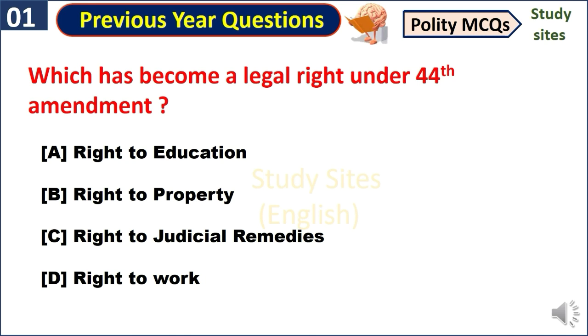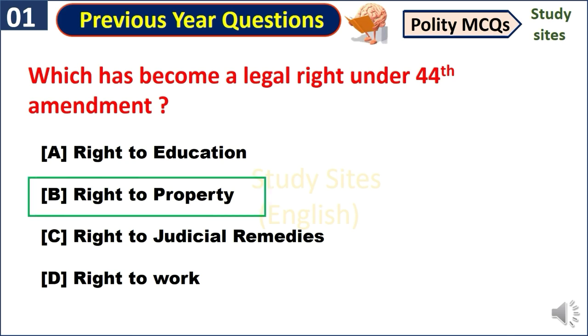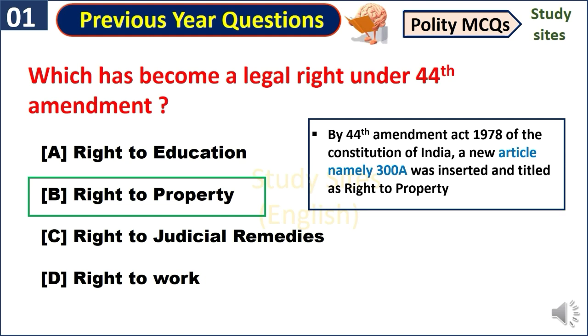Question number 1. Which has become a legal right under 44th Amendment? Right to property. Friends, by 44th Amendment Act of 1978 of the Constitution of India, a new article named 300A was inserted and it was titled as Right to Property.